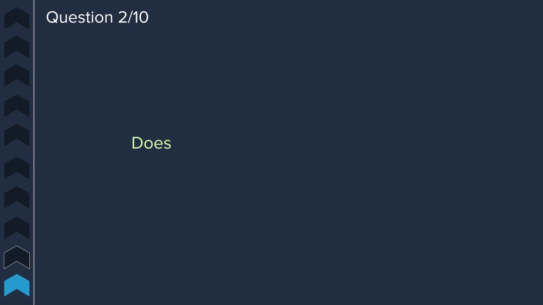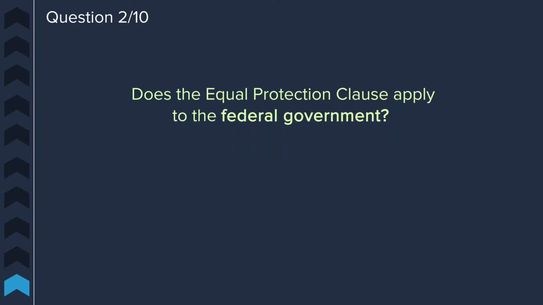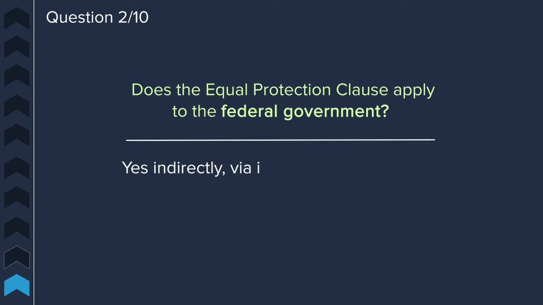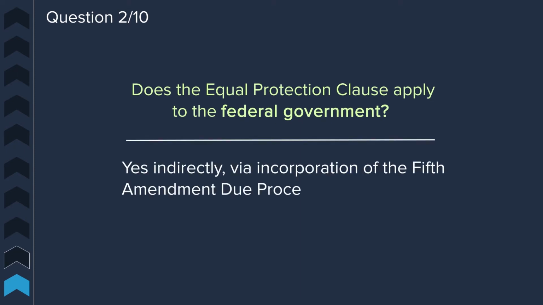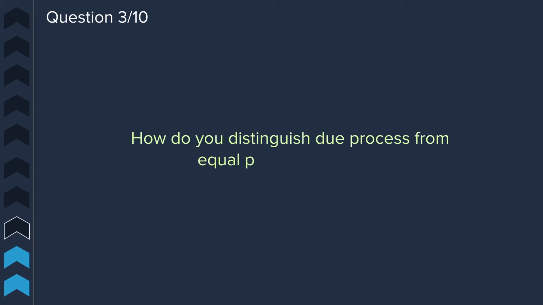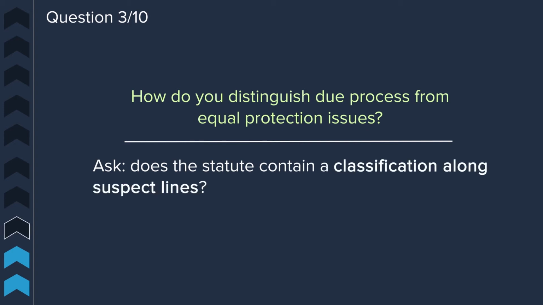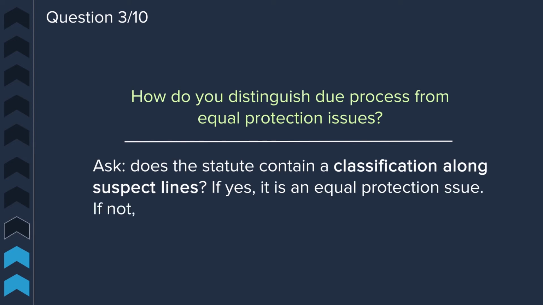Question 2. Does the Equal Protection Clause apply to the federal government? Yes, indirectly via incorporation of the Fifth Amendment Due Process Clause. Question 3. How do you distinguish due process from equal protection issues? Ask yourself, does the statute contain a classification along suspect lines? If yes, it is an equal protection issue. If not, it's more likely a due process issue.